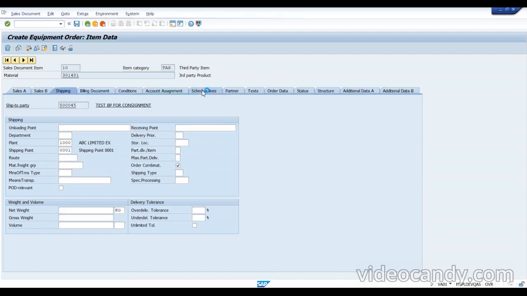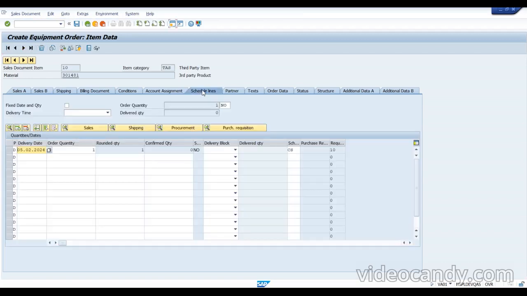Go to the schedule line. We see the schedule line over here, right? There you can see there is an option called purchase request. So when I save this order, automatically I will be getting a purchase request here. That particular purchase request means we are going to convey this to the vendor, and the vendor is going to do that.